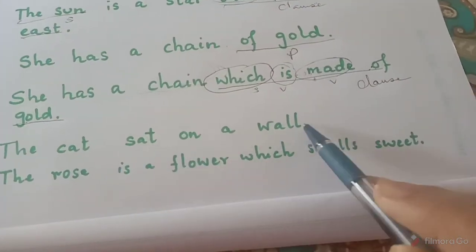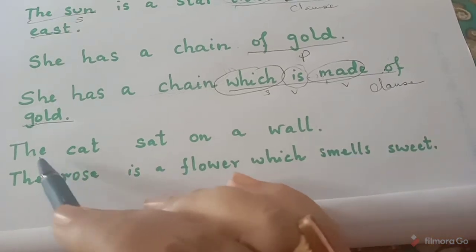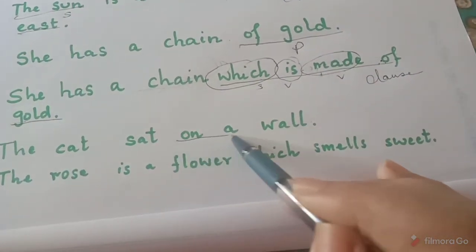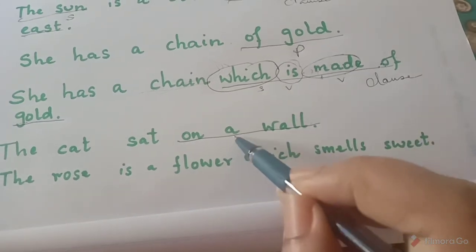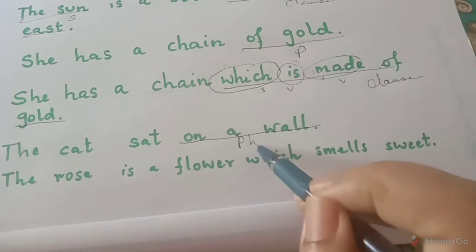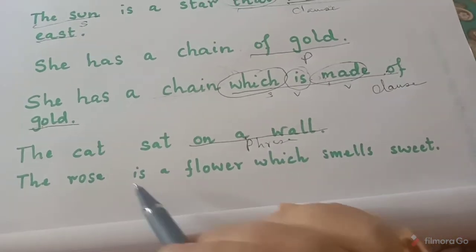Look at the next sentence. A cat sat on a wall. The cat is the subject. The cat sat where? On a wall. So on a wall is my group of words and it has no subject, no verb. So this is my phrase.